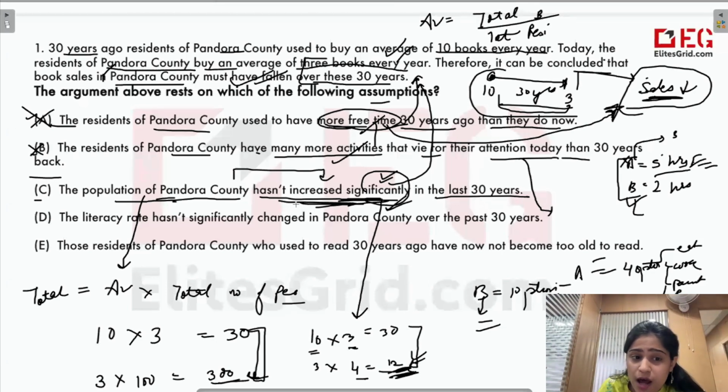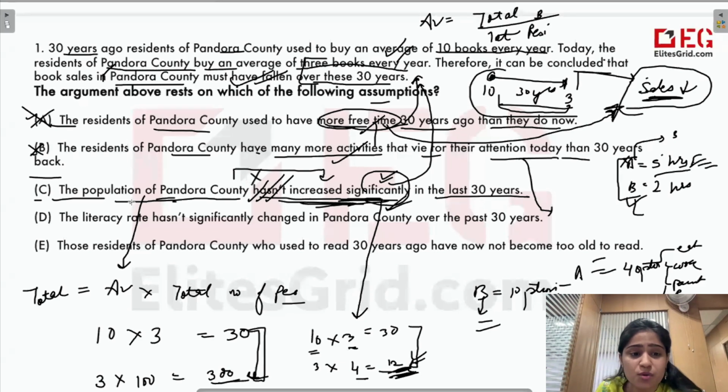But अगर हमें ये बताना है कि this is the option which is the assumption, तो हमें ये चेक करना है कि अगर ये सही नहीं होता है, so you negate it, reverse it, कि अगर ये सही नहीं होता है तो पूरा conclusion collapse हो जाएगा, conclusion will become invalid. तो assumption वो होगी जिसपे पूरा conclusion टिका हुआ है. उसके ना होने से conclusion has to become invalid, irrelevant, it will collapse.